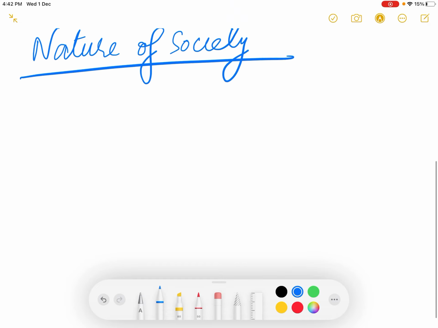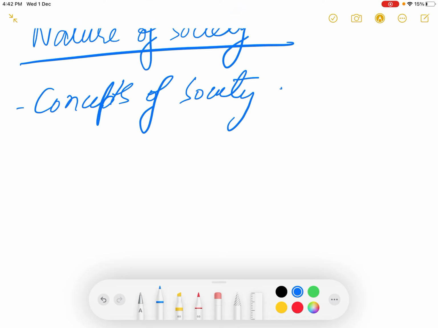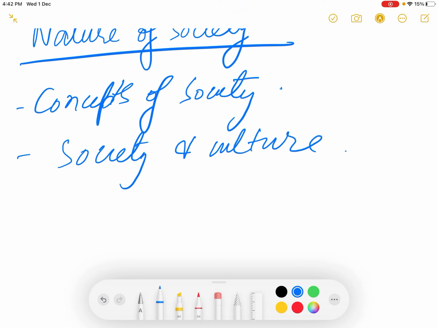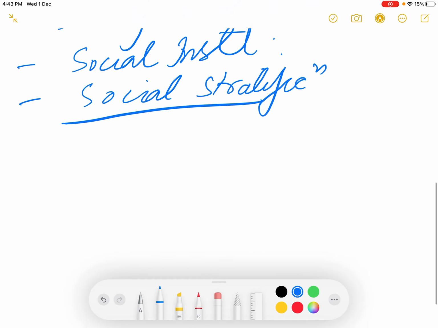In this we have further topics: concept of society, society and culture, social institutions, and social stratification.